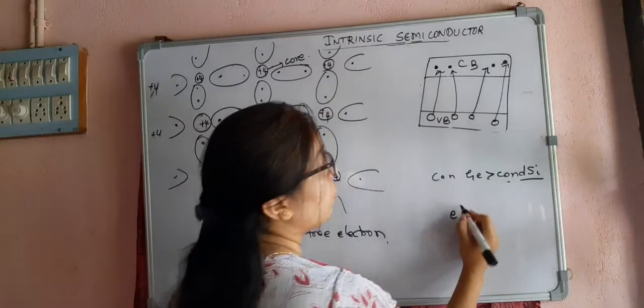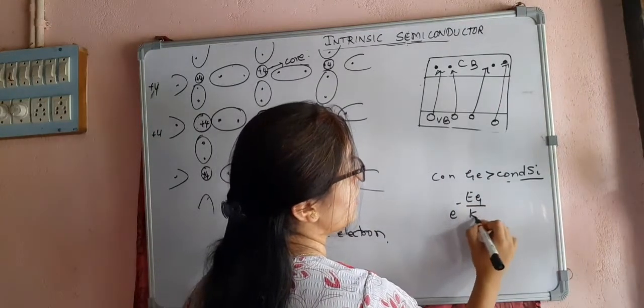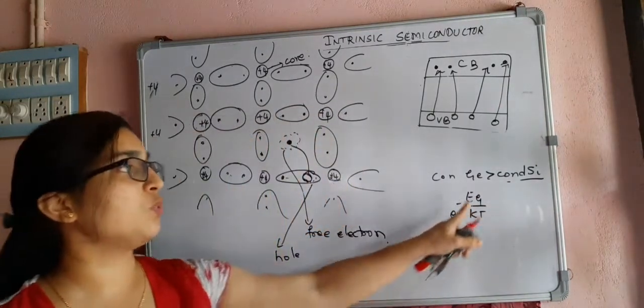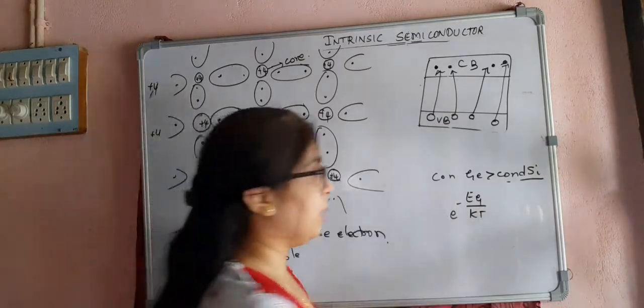And also I had told you that conductivity is directly proportional to e raised to minus Eg divided by kT.